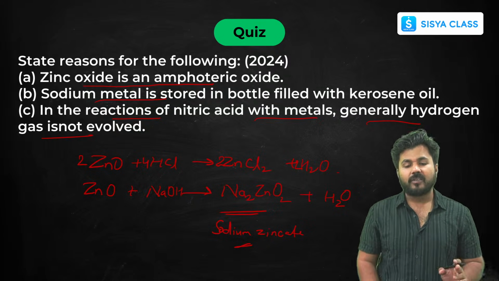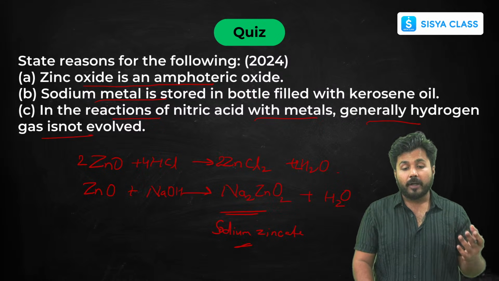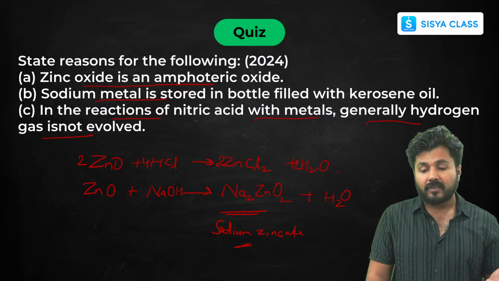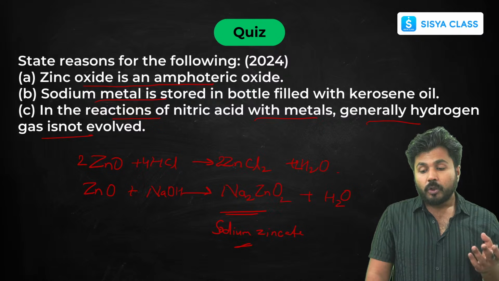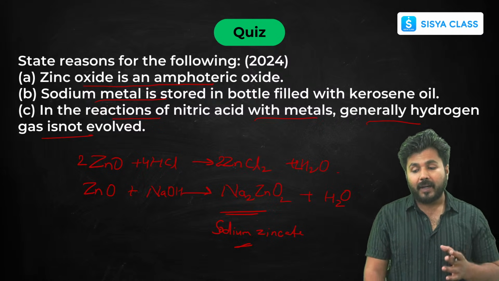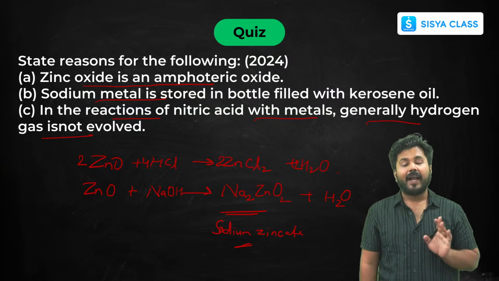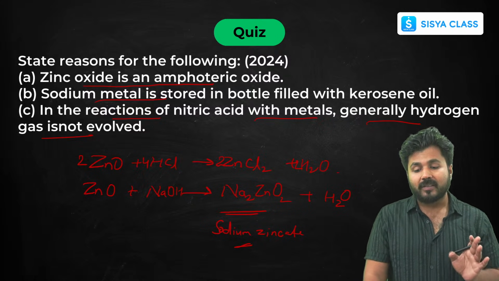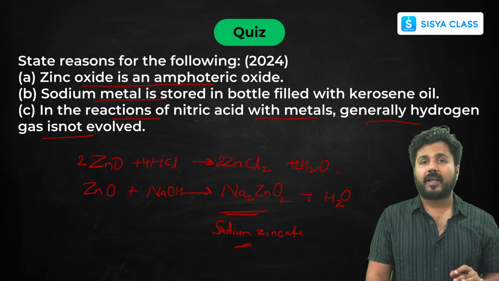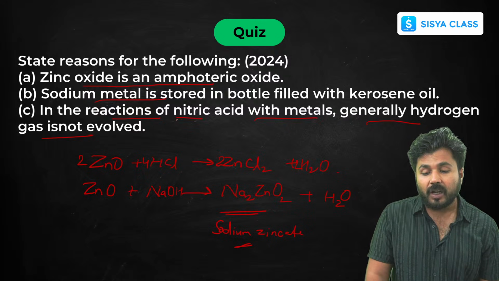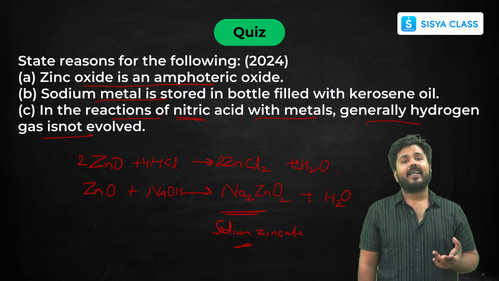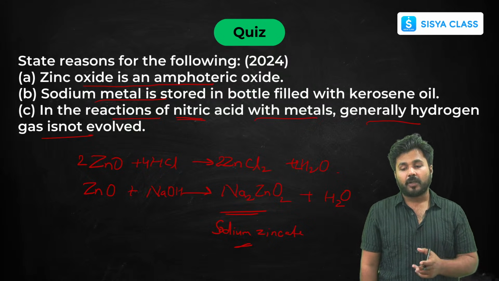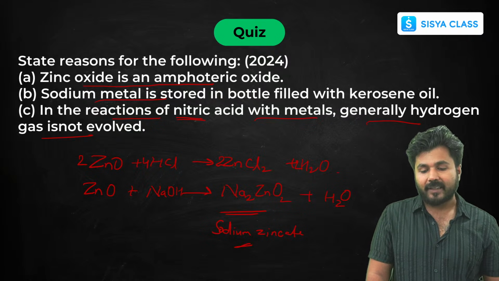Hydrogen gas is not evolved because, for evolution of hydrogen gas, nitric acid should be able to reduce it. But hydrogen gas is not evolved because nitric acid itself is a very highly oxidizing agent, so it cannot reduce the hydrogen. That's why hydrogen gas is not evolved.